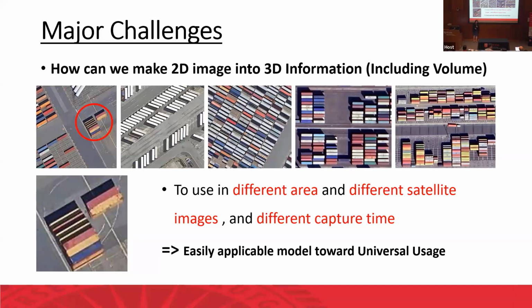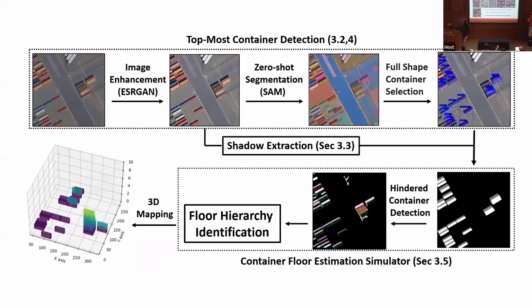You might believe that you just develop a methodology which can apply only to containers. That's not true, because we can use this for detecting and recognizing buildings. So it can be applied to other areas such as urban planning, specifically for policymakers as well.